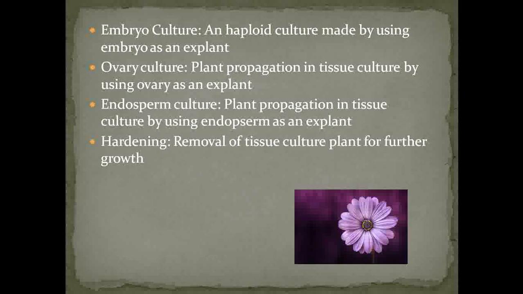Then the next term is hardening. Hardening means when we remove the tissue cultured plants from the aseptic condition and place them into a greenhouse or polyhouse. So the removal of those tissue culture plants, that process is called hardening. So these are some of the terms which are related to plant tissue culture.